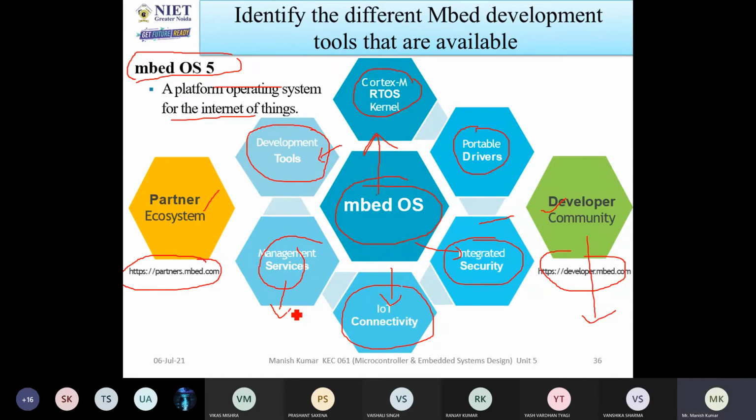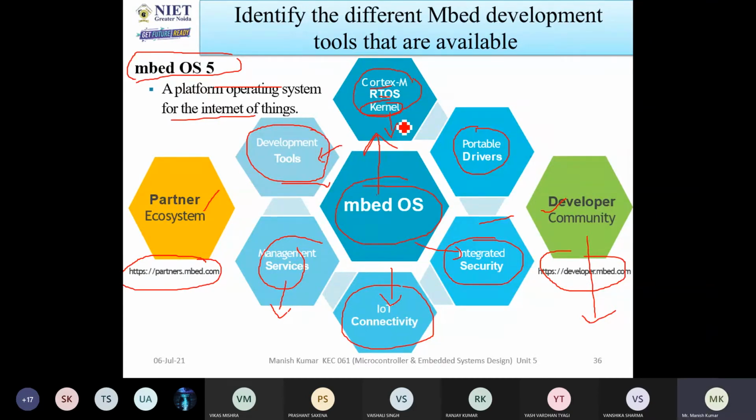So if you are talking about the Embed OS, it is not like a general operating system like Windows. Embed OS is a type of RTOS, real-time operating system. When we are talking about the real-time operating system, this is called the kernel, the Cortex M RTOS kernel. The kernel is responsible for connecting and communicating with the hardware and software. That is also called firmware, so it will be developed according to the systems.